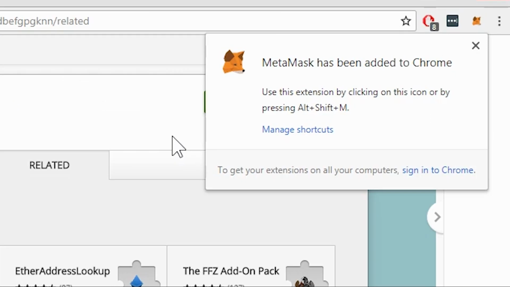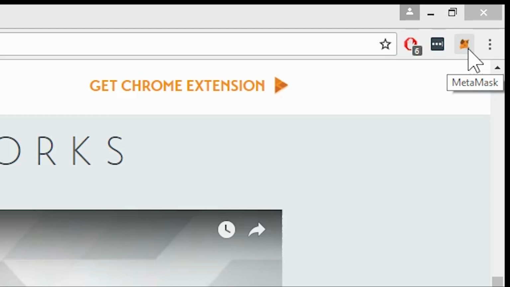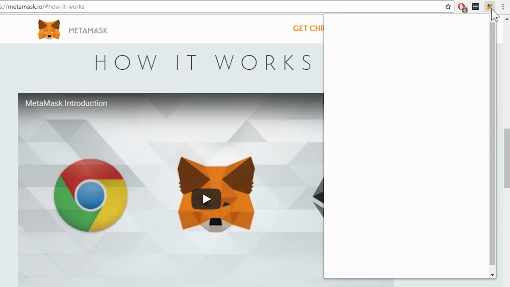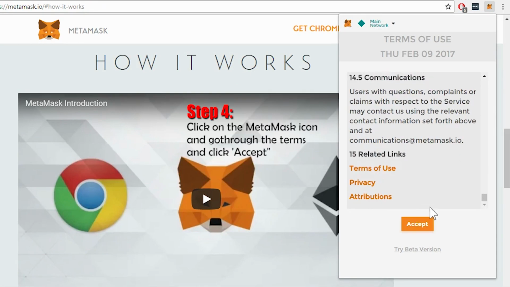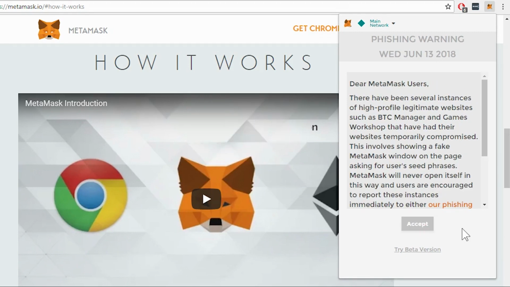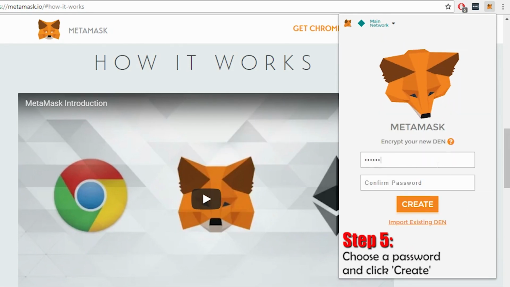You should then see the MetaMask Foxhead logo on the top right on your browser. Click on the logo and scroll to Terms and Conditions and press Accept. Then choose a password for your account.